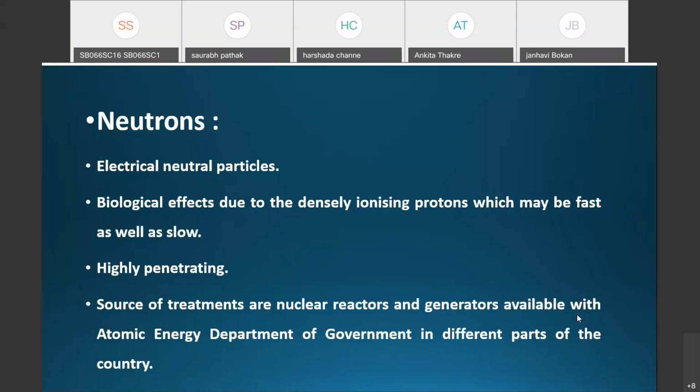The source of neutrons is nuclear reactors and generators, which are available only with the atomic energy department of the government in different parts of the country.